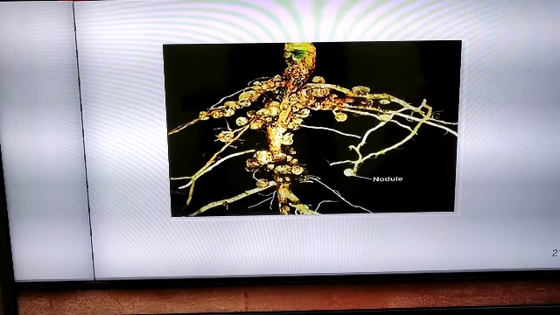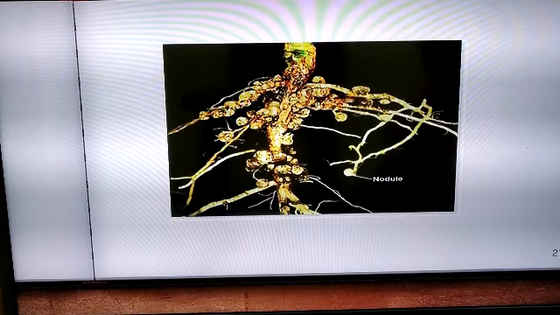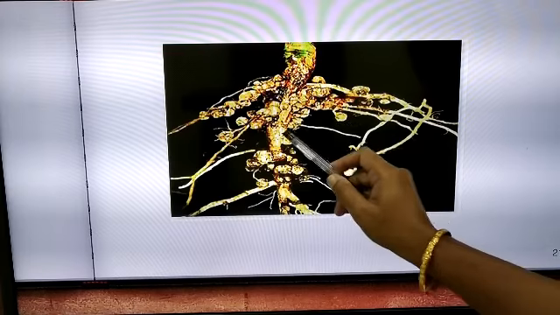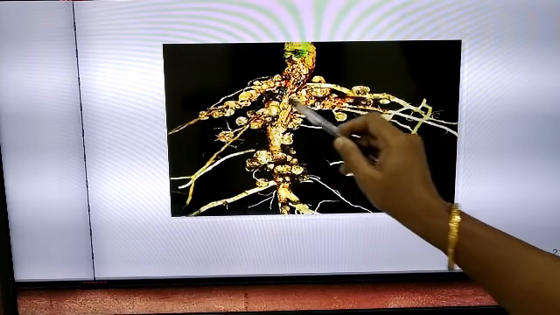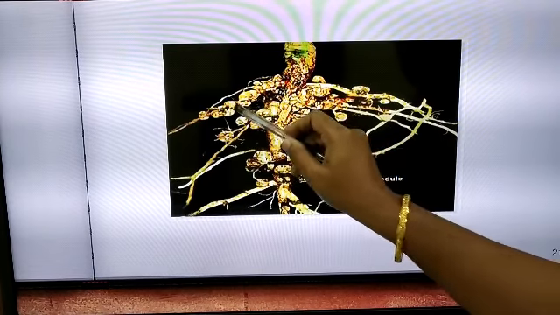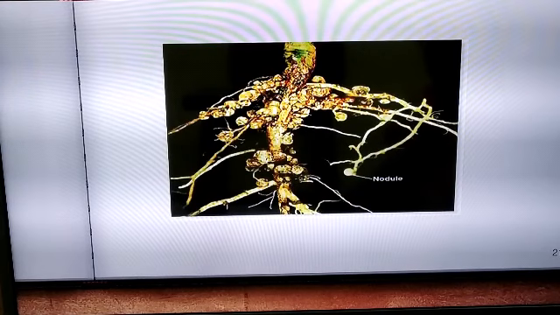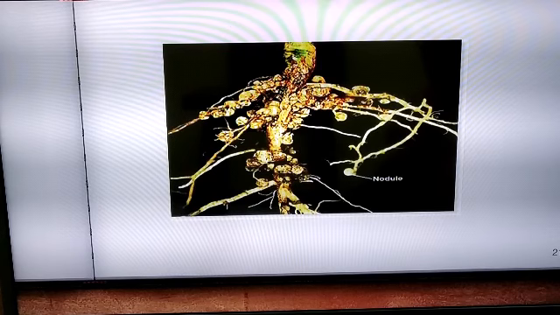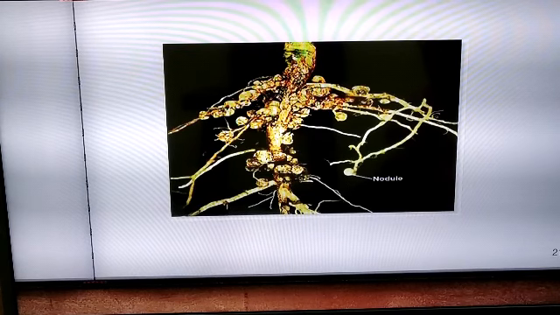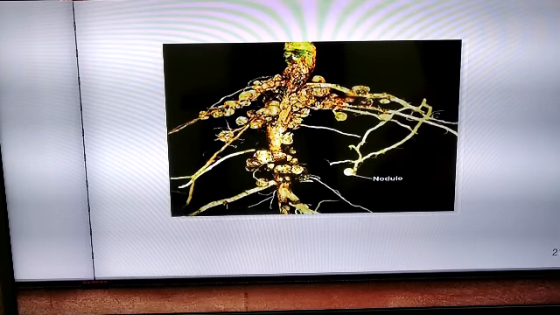You will find that the roots of leguminous plants contain a swollen structure called the root nodule. These are all swollen structures on the root, which are called root nodules. These root nodules are found on the roots of leguminous plants. You will find this root nodule, which is a swelling on the root of any leguminous plant, and this root